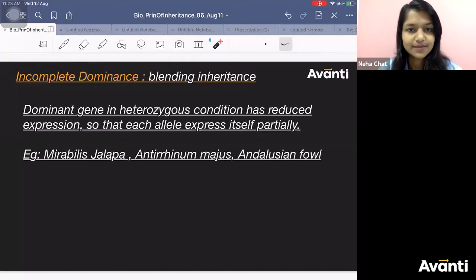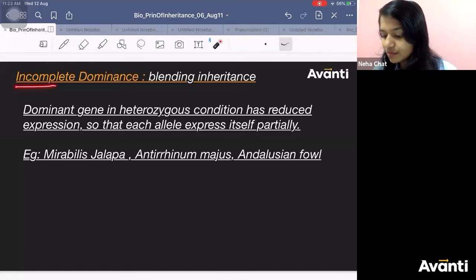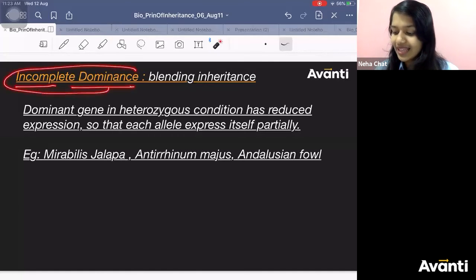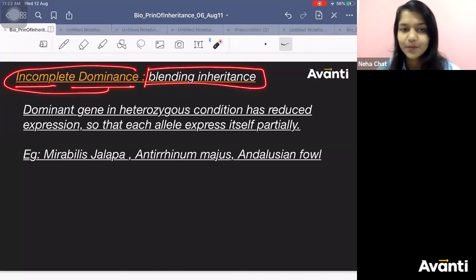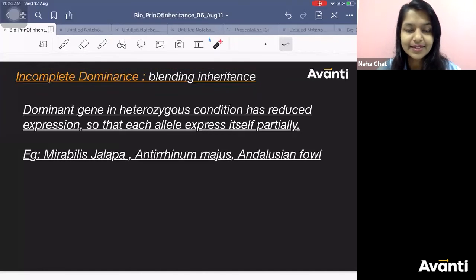Blending inheritance, right? Incomplete dominance. I have written right in front of this, blending inheritance. You all are aware of the mixer grinder at your home, which is used to grind masala, spices. Let's say you have used cumin seeds, mustard seeds, coriander seeds.